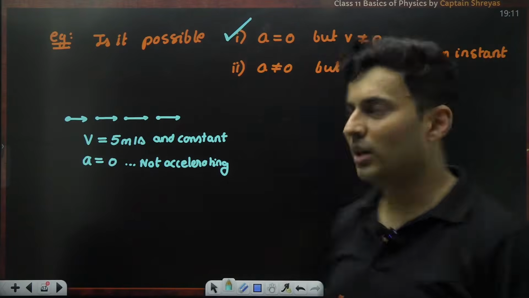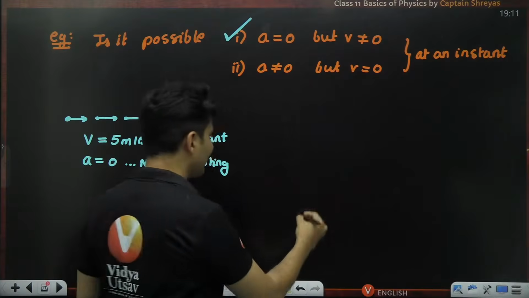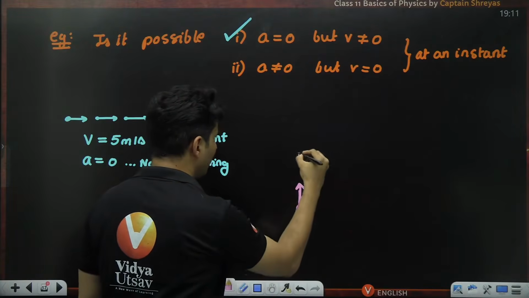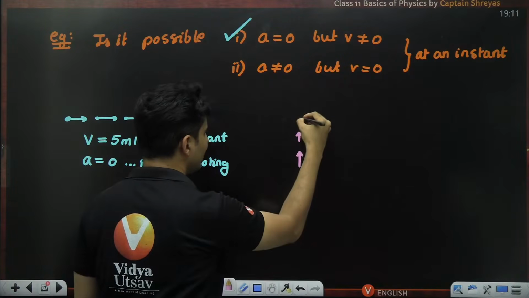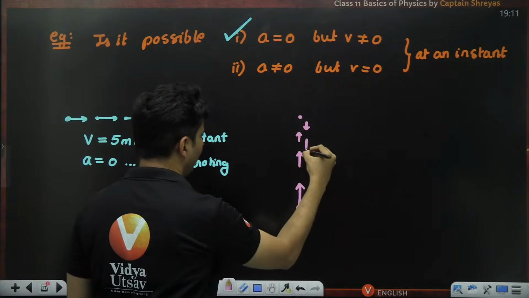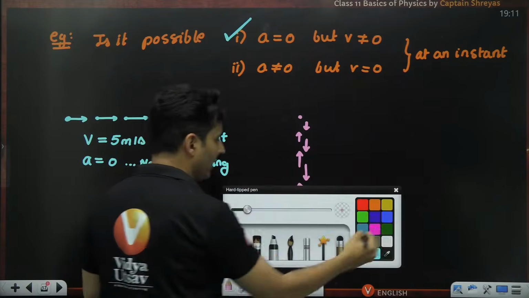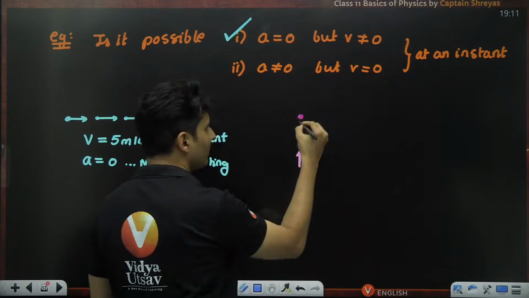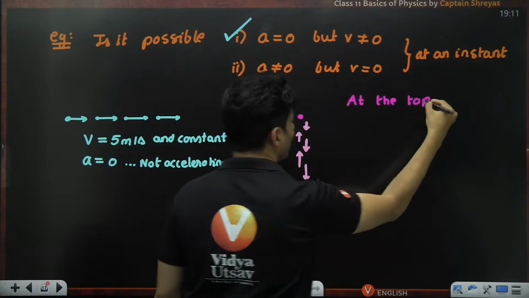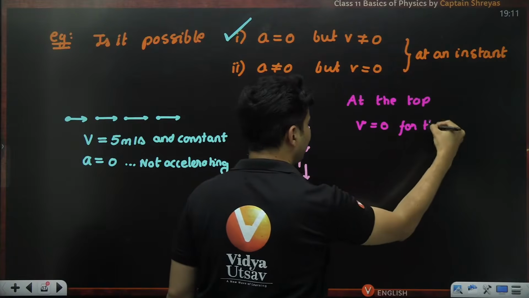Now you might be wondering, what about the second scenario, sir? Well, let me show you a very interesting scenario. Imagine you throw a ball up like this. As it goes up, the speed reduces and becomes 0 before it turns back and again falls with an increasing speed. Just consider the topmost point. At the top, the velocity is 0 for that moment.